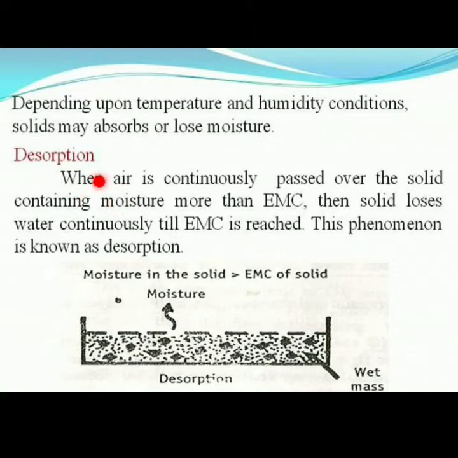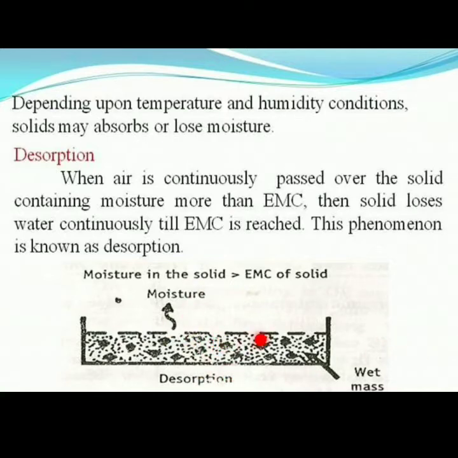Desorption means when air is continuously passed over a solid containing moisture more than the EMC, the solid loses water continuously till the equilibrium moisture content is reached. This phenomenon is known as desorption. Here the moisture in the solid is greater than the EMC of the solid.